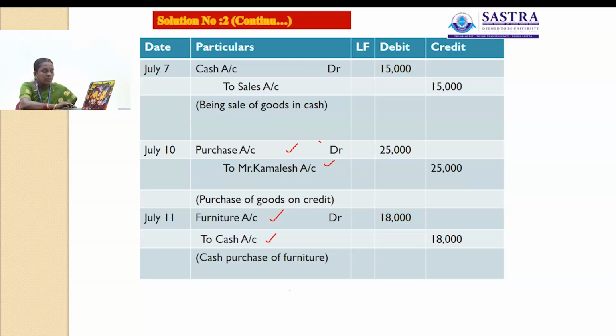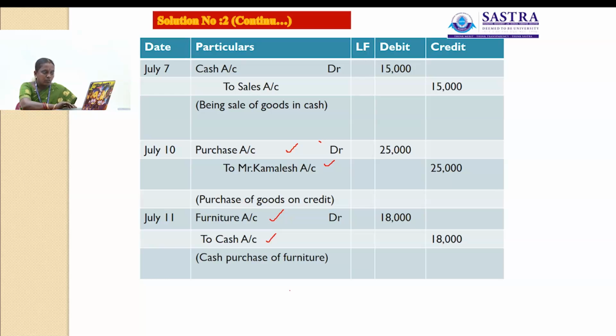Then July 11th, cash purchase of furniture. There are two accounts involved here: furniture account and cash account. Furniture account is a real account, cash account is also a real account. So you have to apply the rule for real accounts: debit what comes in, credit what goes out. Furniture comes into the business, so that account will be debited.